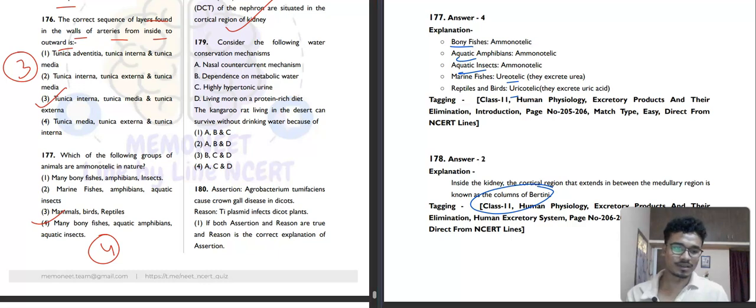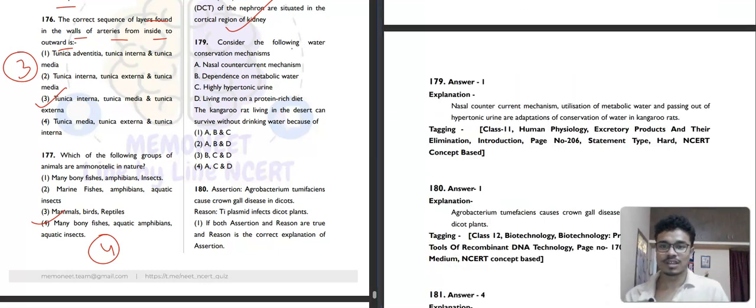Then question number 179. Consider the following water conservation mechanisms. The kangaroo rat living in the desert can survive without drinking water because of the nasal countercurrent mechanism. This is out of NCERT, but a good question. It is not that important if it is out of NCERT, so if you can't solve this, don't feel guilty. First, nasal countercurrent mechanism, correct. Dependence on metabolic water, correct. Highly hypertonic urine, correct. Living on a protein-rich diet, no. So the first option, A, B and C, will be the correct answer.